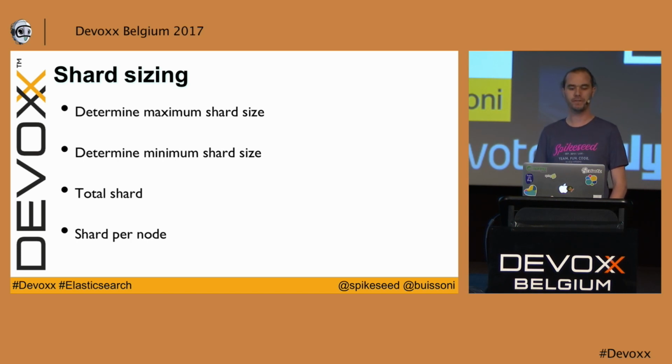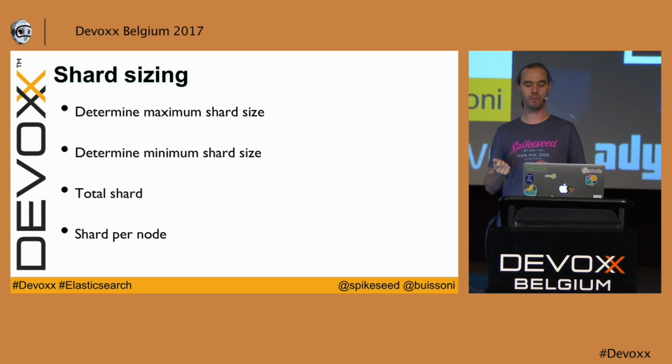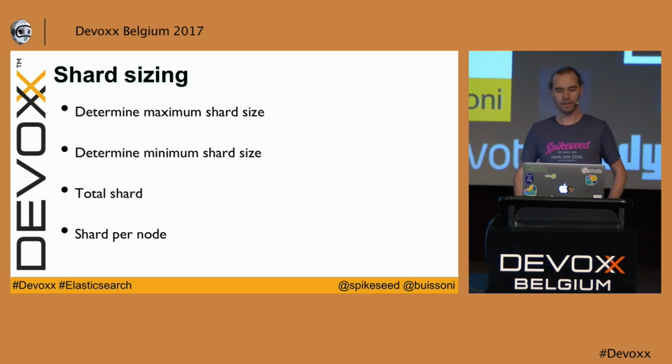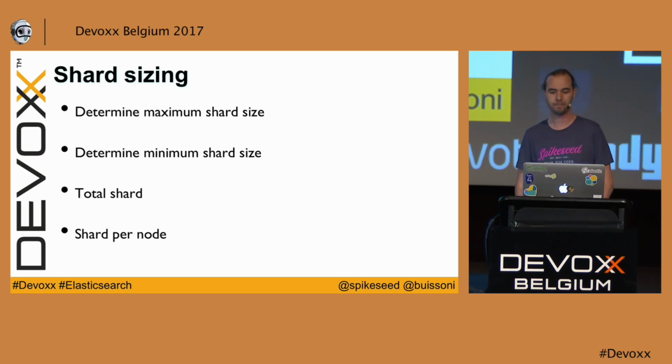It's to determine the maximum shard size you can have, so you want to determine how many documents you can store at a maximum on one shard. The exercise for this first step consists in taking a baseline server. For example, a node with 8 CPU cores and 30 gig of RAM is a good start.